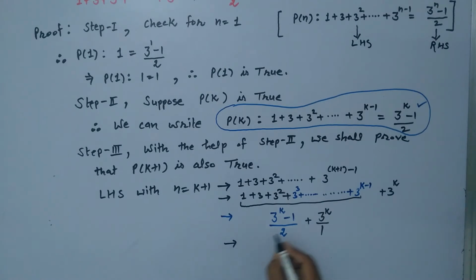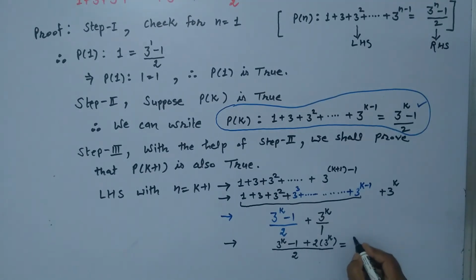Now solving this, what can we say about this? This is equal to, LCM is 2, so this becomes 3 raised to power k minus 1 plus 2 multiplied with 3 raised to power k. So this way we can write this equal to 3 raised to power k, we take this common from this and this. What are we left with?